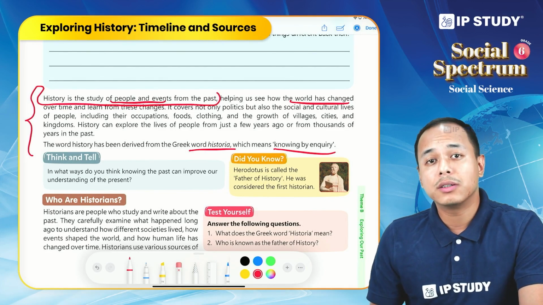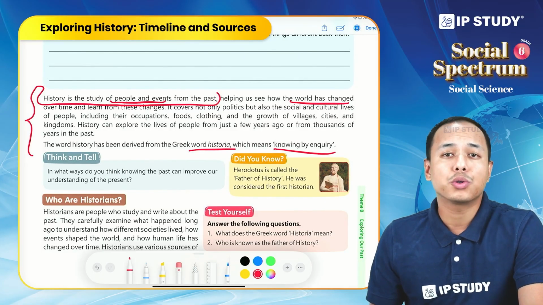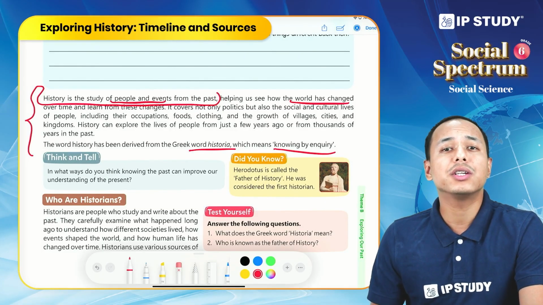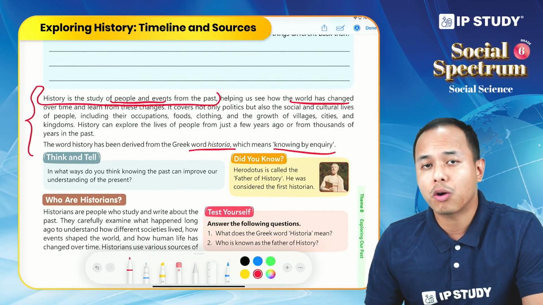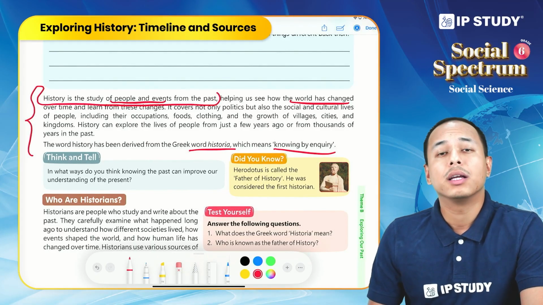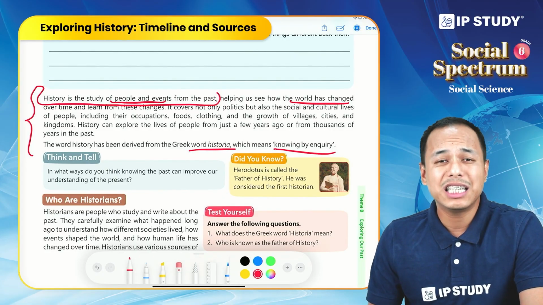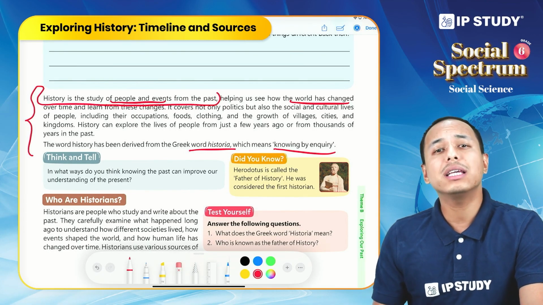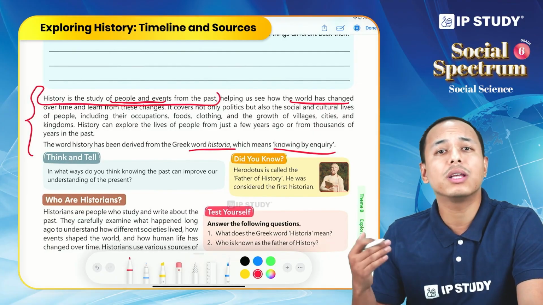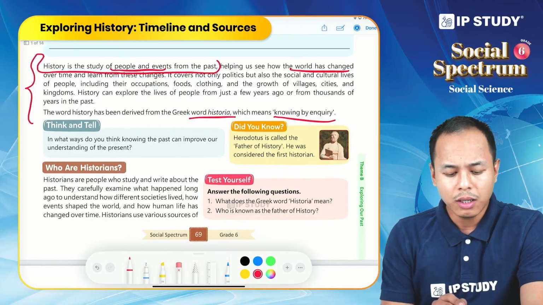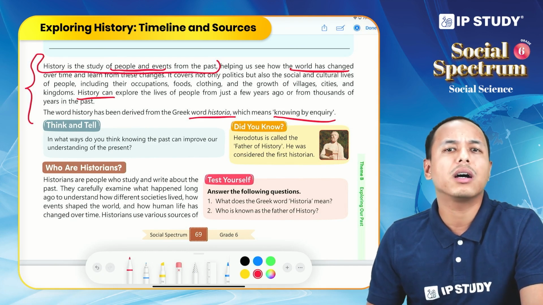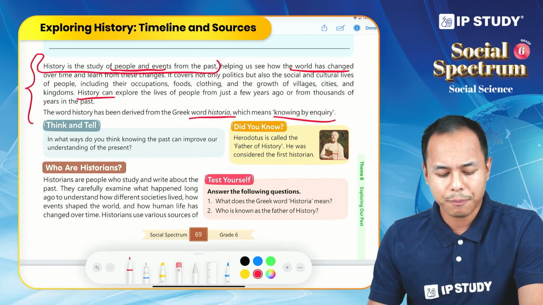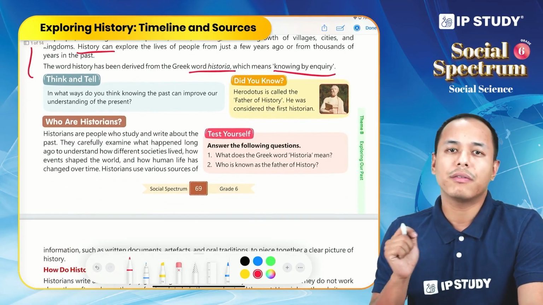It covers the politics, economic, social, and cultural lives of people. As such, history helps us understand the people and their occupations, their clothes, their food, the civilization, the cities or villages where they lived. All this we understand through the help of history. History can also explore the lives of people from 100 years ago or 200 years ago or from thousands of years ago. So this is a brief introduction about history.